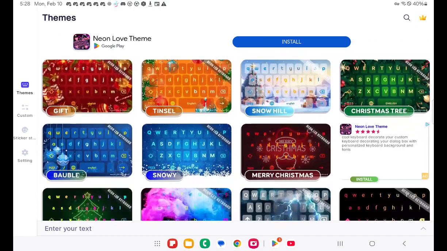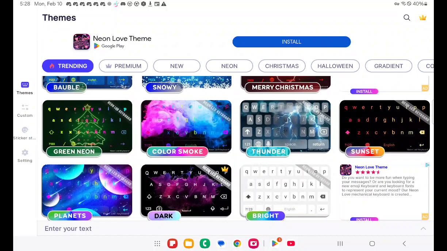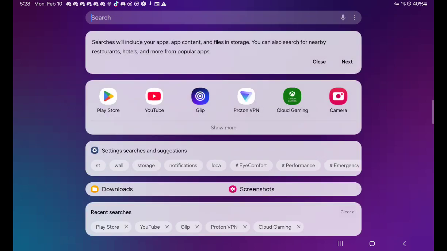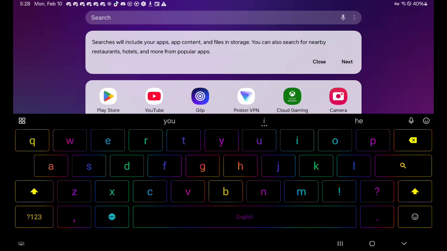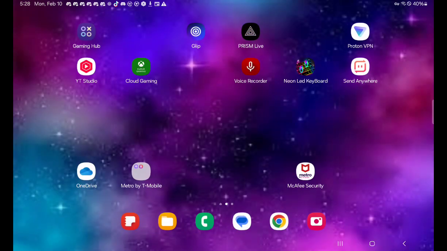Alright, watch. You come here and you choose whichever keyboard you want. I choose this one, and that's basically it. It's that simple. If you want the mic feature, you have to give it access to your mic and stuff. Yeah, that's how you get custom keyboards.